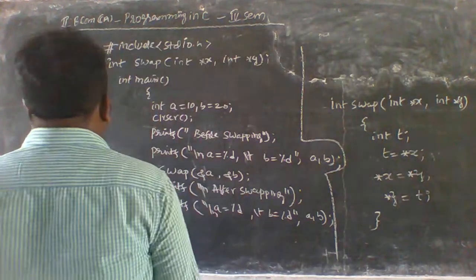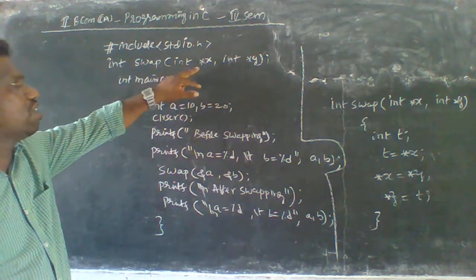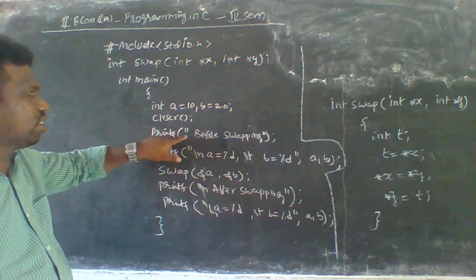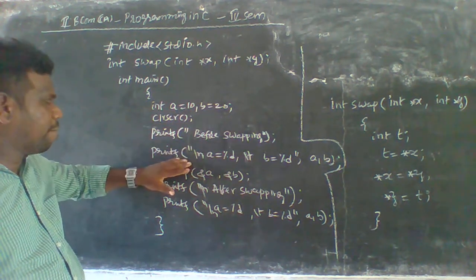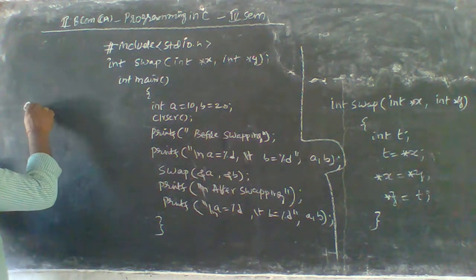Okay, so the program is going to execute from here, with int star x, int star y, a is equal to 10, b is equal to 20, clrscr here, before swapping, printf, that is called the output of the program. Okay, so here I'm going to write the output.